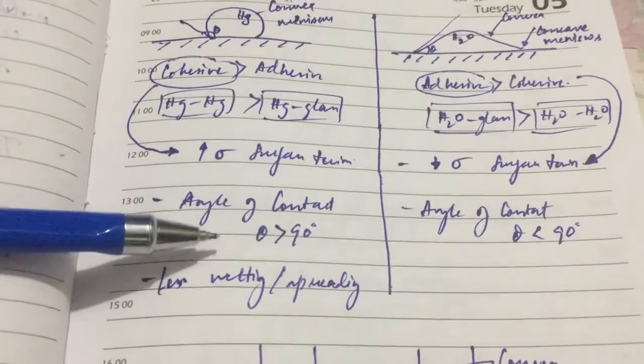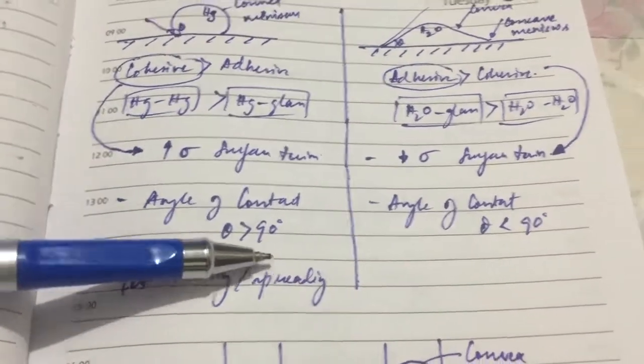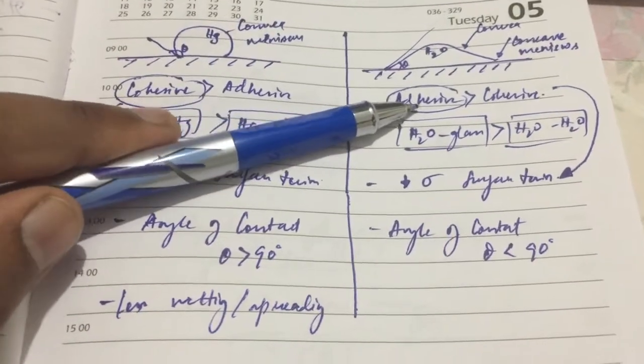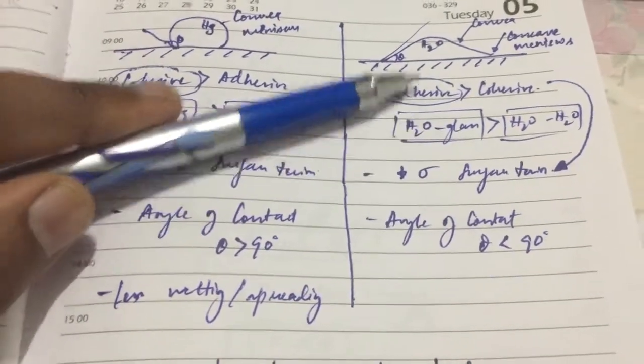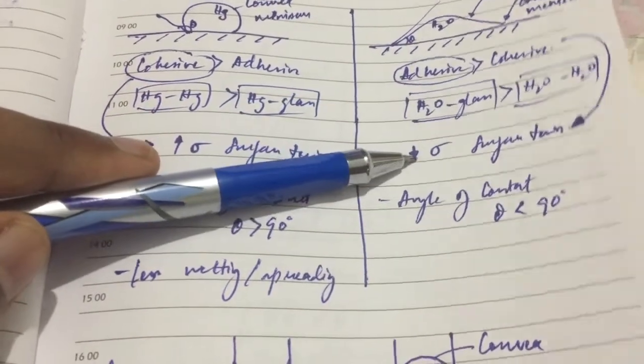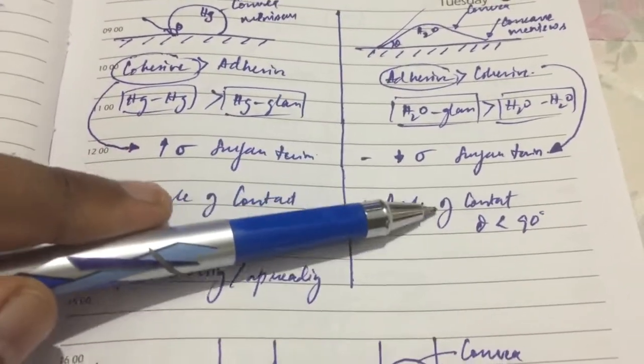Due to the higher cohesive force, it creates less wetting or spreading. While the adhesive force of water is greater than the cohesive force, that's why it spreads. Due to this adhesive force, the surface tension is less, and it creates an acute angle.